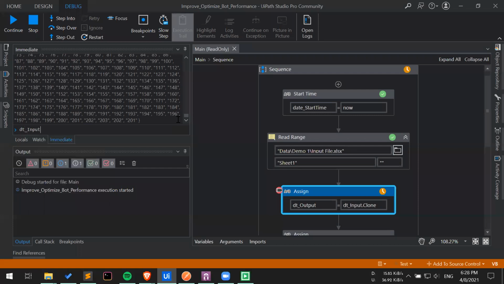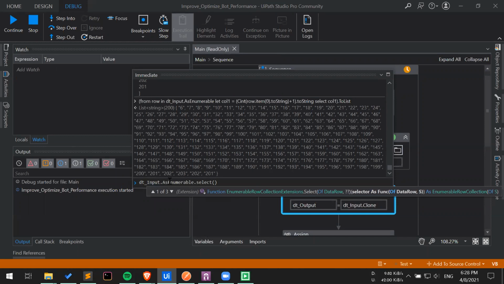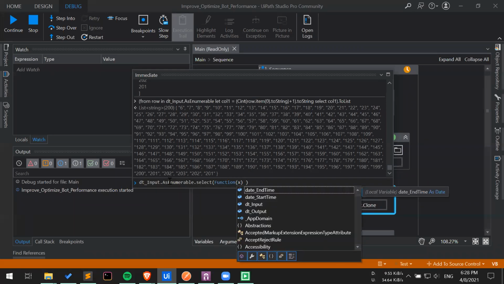So we know that our entire input is available in input data table. Let me just go ahead and pop it out. So what we can do here is say input dot AsEnumerable. Then we have to use the Select function. And within the Select function, we will be defining lambda functions. I mean, essentially this is a lambda function. So I will be saying function x.